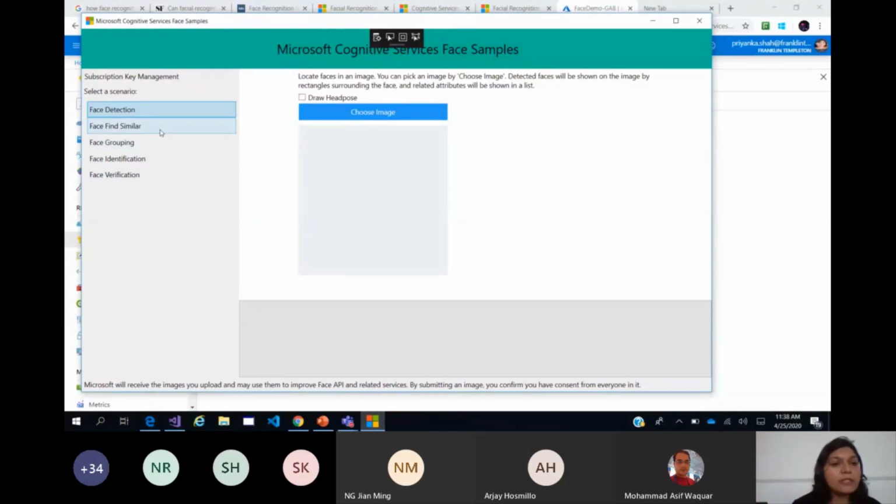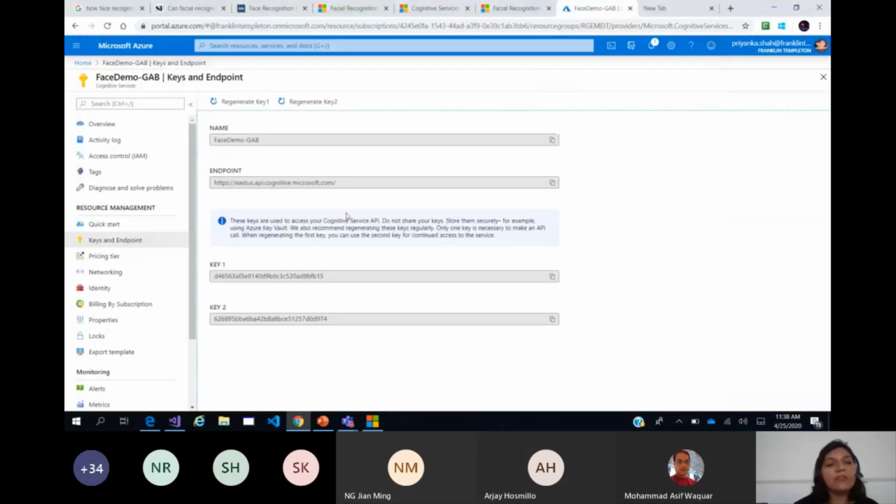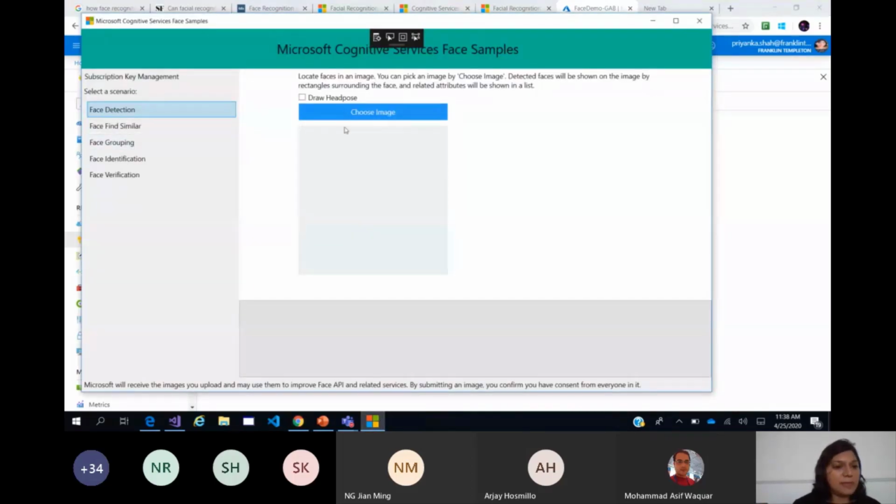Just ensure that you have your cognitive services set up and you have these keys for the face API. How to build the resource and create the cognitive services bundle is all listed in the GitHub repository too. Let us begin.